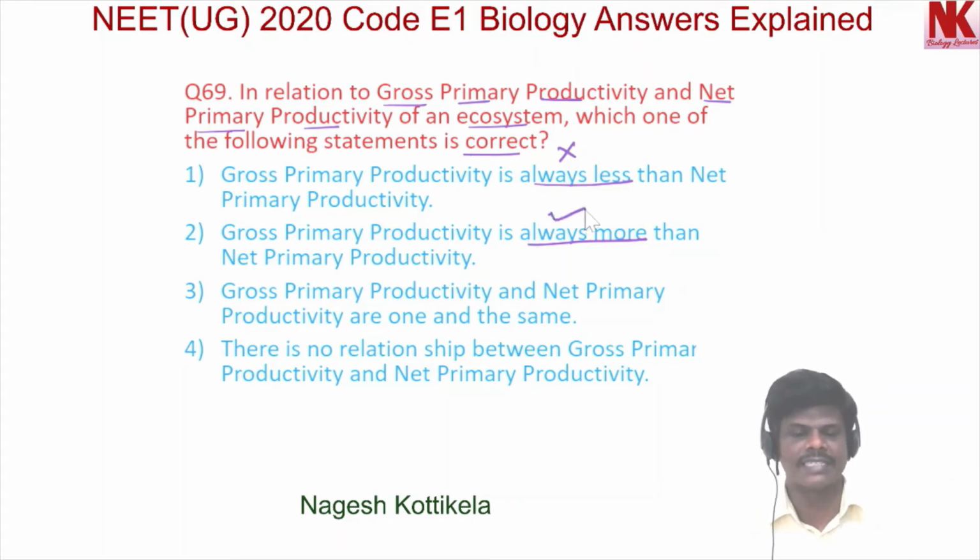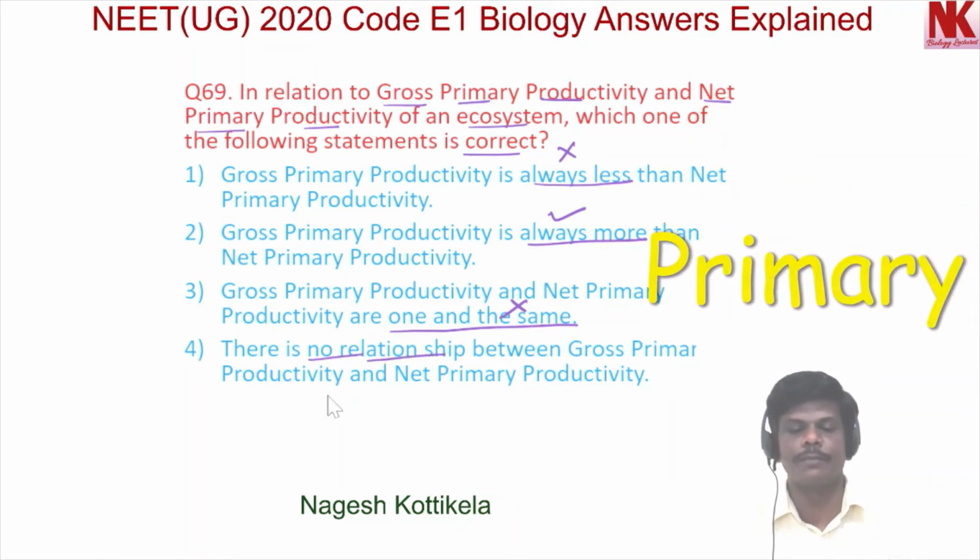This is correct. Option 3: gross primary productivity and net primary productivity are one and the same. No, this is wrong. Option 4: there is no relationship between gross primary productivity and net primary productivity. This is wrong. So among the given options, option 2 is the most appropriate option.